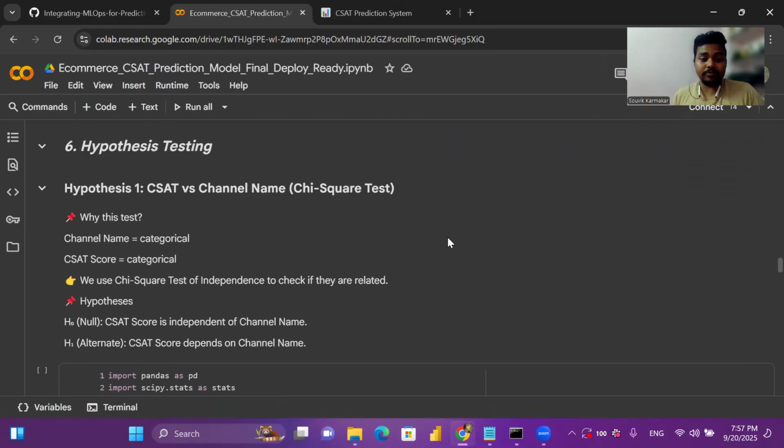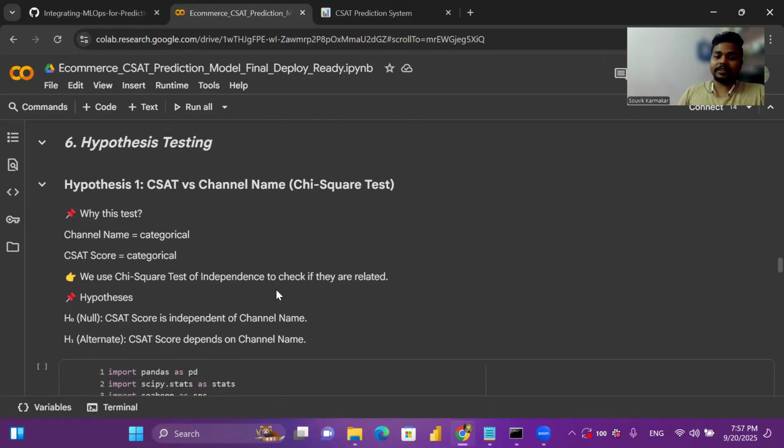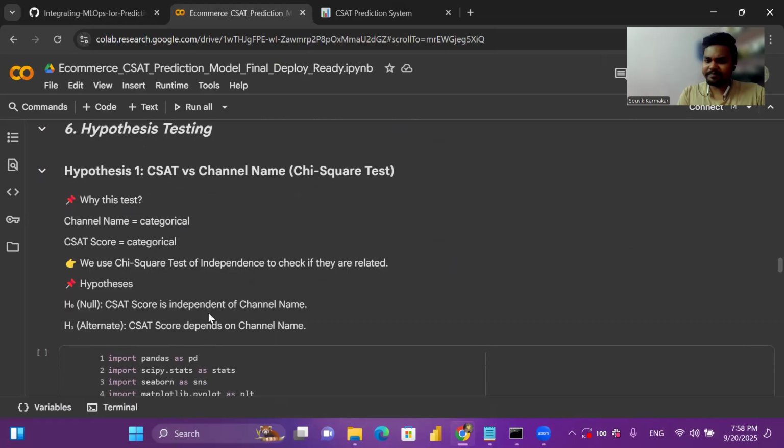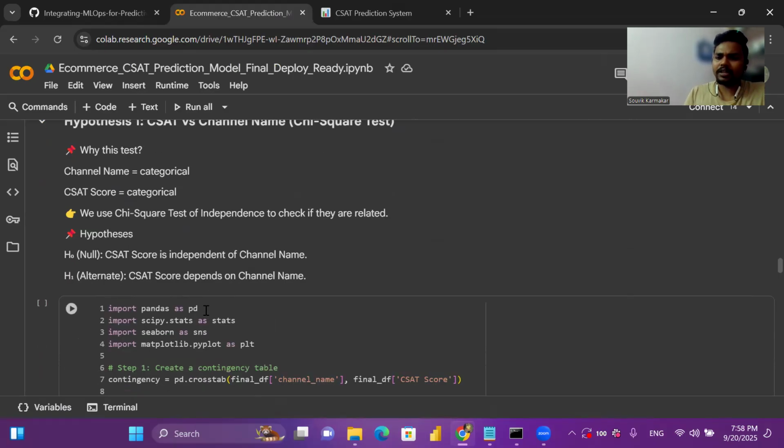Our first hypothesis was CSAT versus channel name. Here, as both are categorical features, we employed the chi-square test of independence to check if they are related. Our null hypothesis was that the CSAT score is independent of the channel name, and the alternate hypothesis is that the CSAT score depends on the channel name.